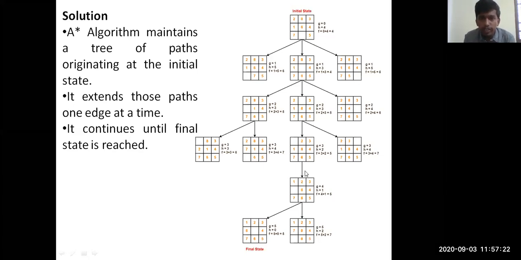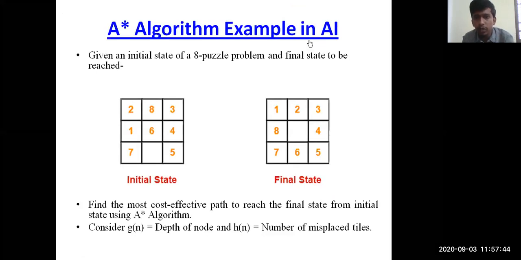One of you asked what is this f of n, what is g of n and what is h of n. If you're talking about this puzzle here, g is the depth. Initially the depth is 0, that's why we keep g equal to 0. And h is equal to 4, which means 4 values are not in the proper position according to your final state. You can see the final state has the values 1, 2, 3, 8, 4, 7, 6, 5. Comparing your initial state and final state, 4 values are not in the proper position. That's what we call the number of misplaced tiles.